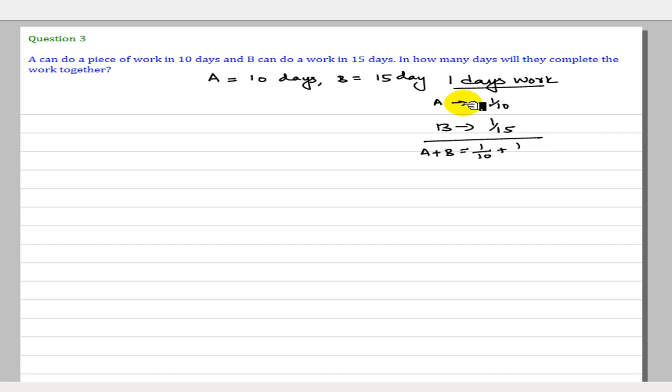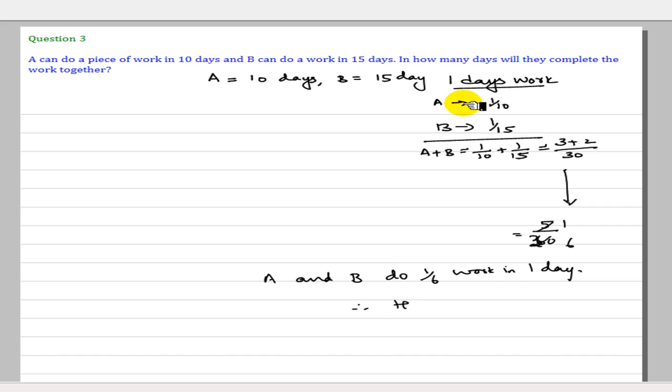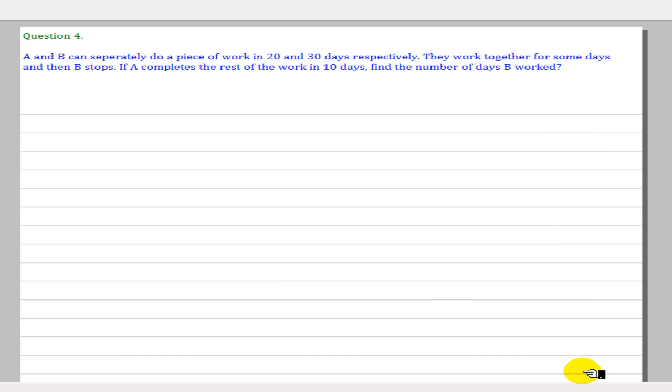So what is the 1 day's work of A and B? That is equal to 1 by 10 plus 1 by 15. What is the LCM of 10 and 15? 30. So we have 3 plus 2. So here what we are getting is 5 by 30, that is equal to 1 by 6. So A and B do 1 by 6 work in 1 day. Therefore, they do the work in 6 days. Now let us go to question number 4.